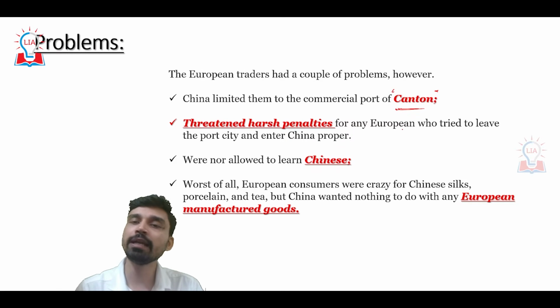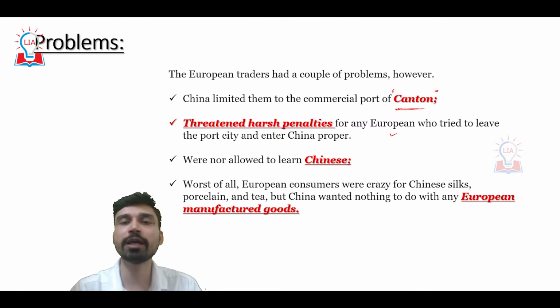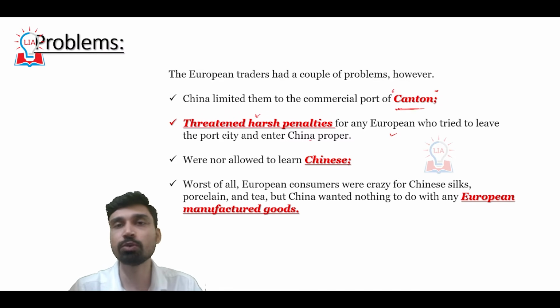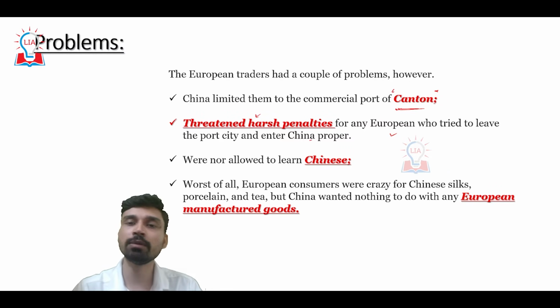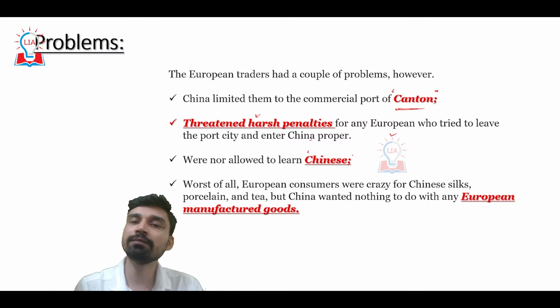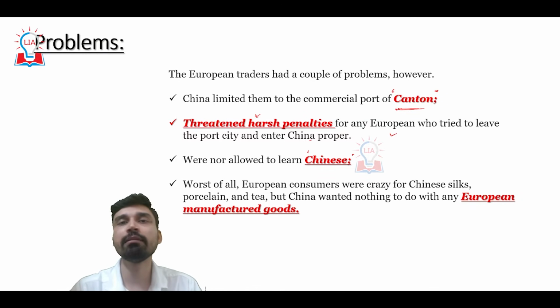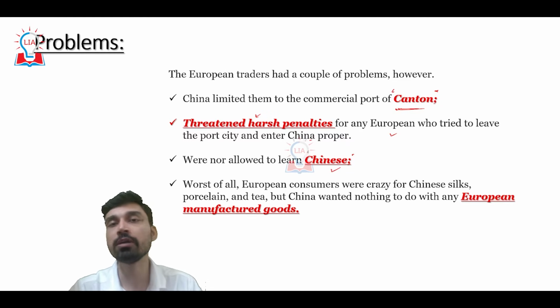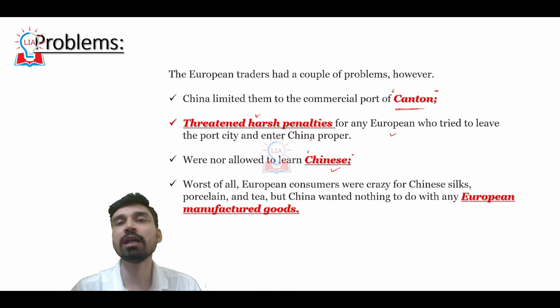Not only that, if any foreigners, any Europeans especially, tried to leave the port city and enter mainland China, they were threatened with harsh penalties, which were also imposed many times. Similarly, since the Chinese feared that if they learned the local Chinese language they would be able to expand their trading ties much faster, they were also not allowed to learn the Chinese language, so that they could not freely communicate with the local population.